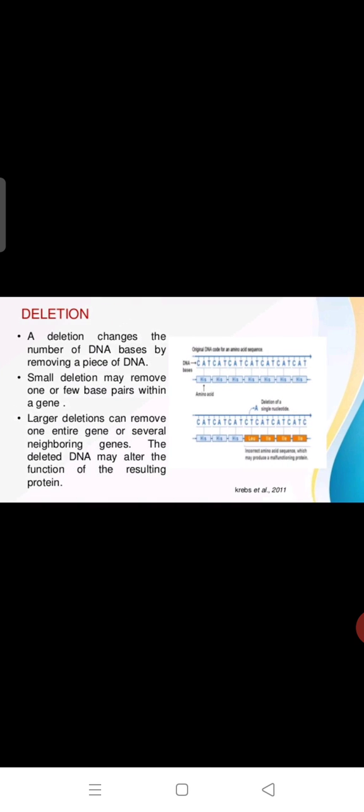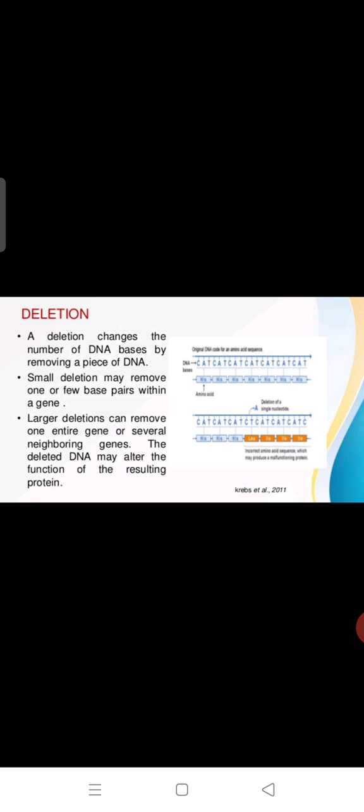Then deletion. Deletion means one amino acid will be removed or a gene segment will be removed here. A deletion changes the number of DNA bases by removing a piece of DNA. A piece of DNA removed means of course codons will be removed or the amino acids will be removed here. A small deletion may remove one or a few base pairs within a gene. Okay, within a gene means a small segment of DNA, that is the gene, which may consist of one or a few base pairs.